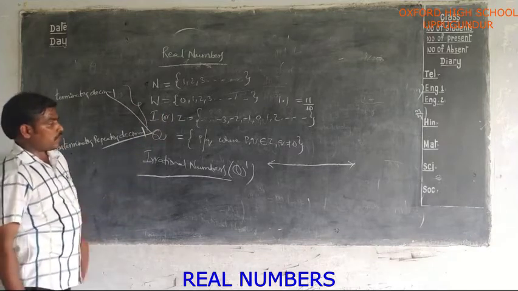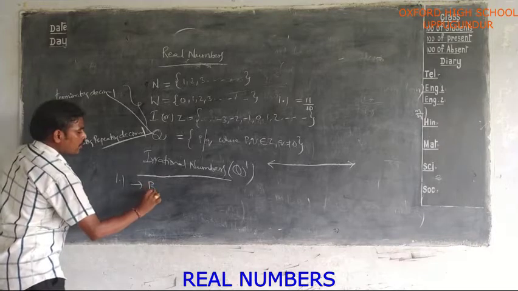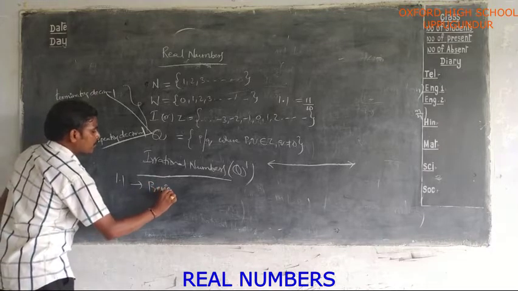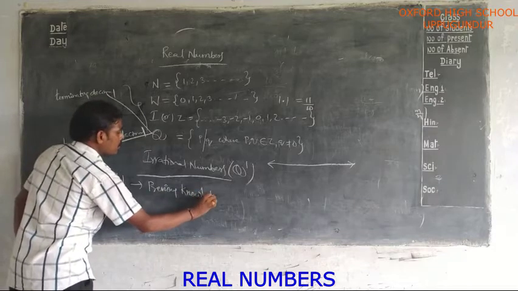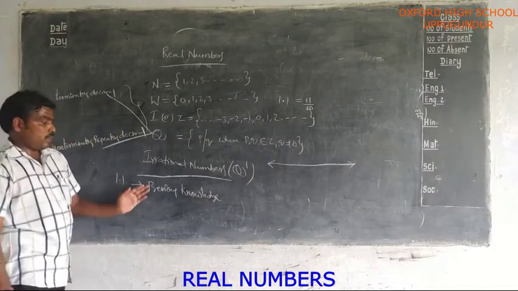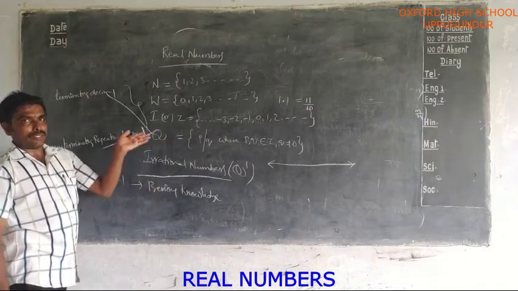Now in this 9th class, exercise 1.1 is based on your previous knowledge. Previous knowledge means the concepts we learned in 8th class, in the first chapter on rational numbers.